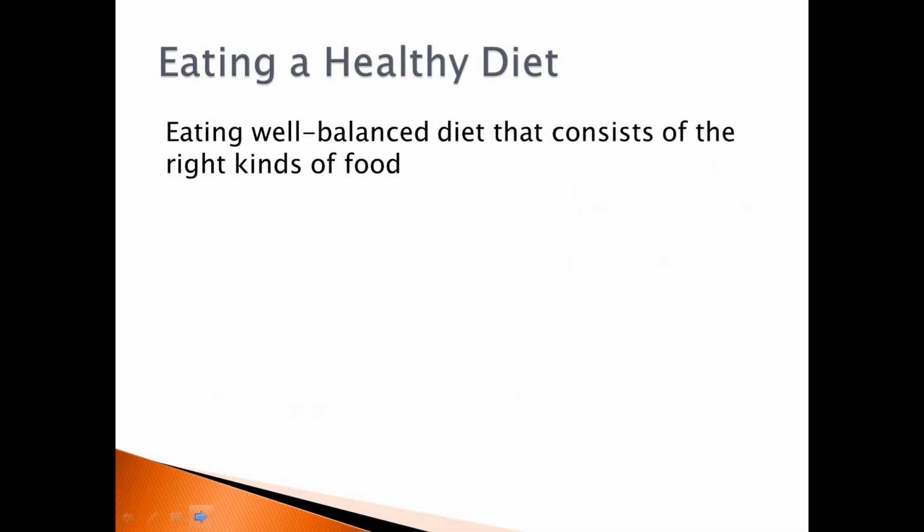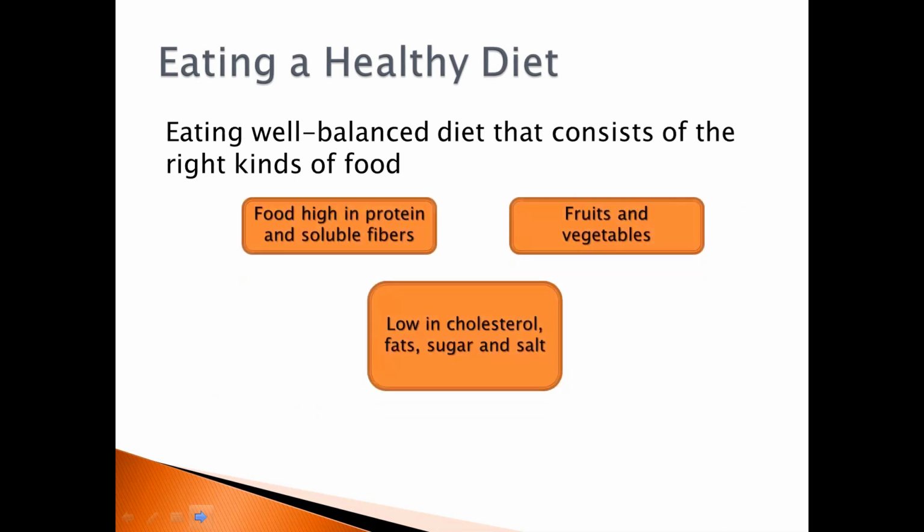This means eating a well-balanced diet that consists of the right kinds of food in the right amount depending on our age, size, and activities. Such foods include those that are high in protein and soluble fibers, and fruits and vegetables that are especially rich in iron and potassium. This circulation-healthy diet is low in cholesterol, fats, sugar, and salt.